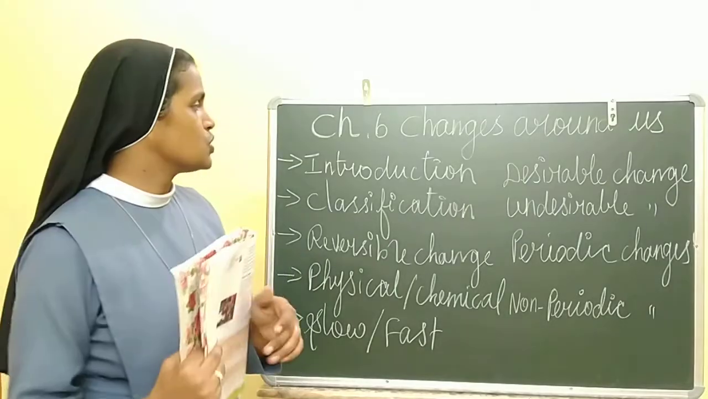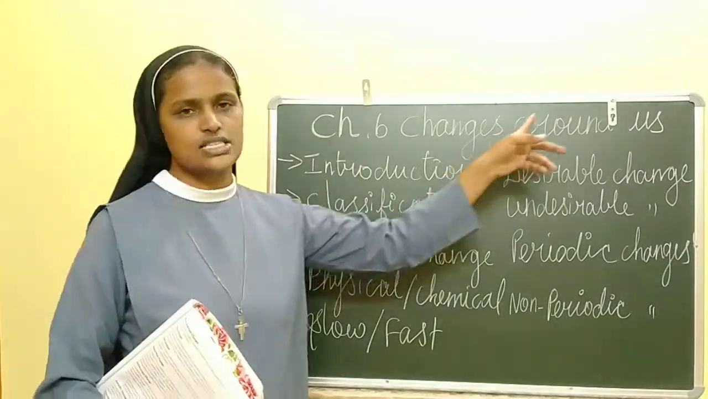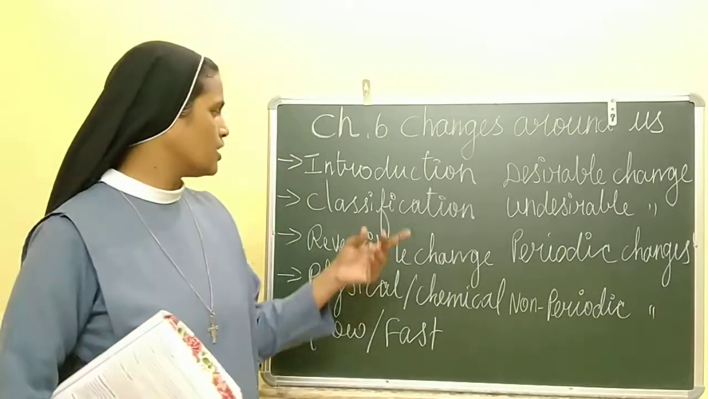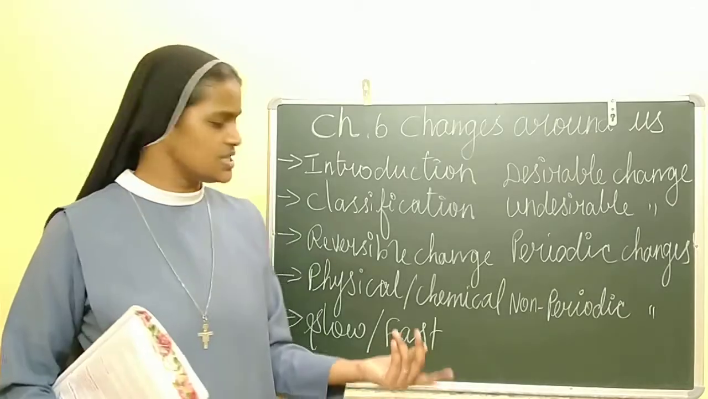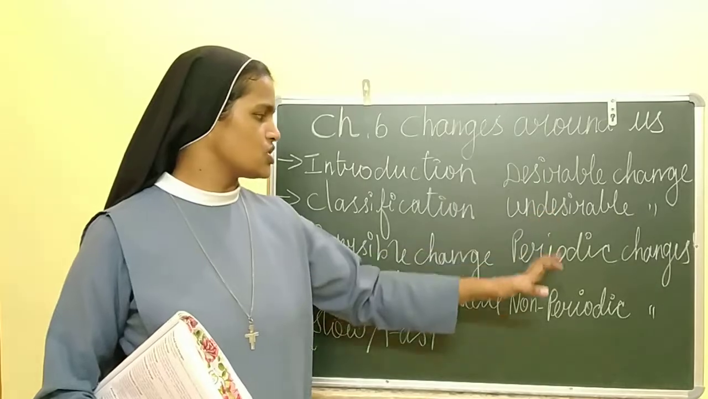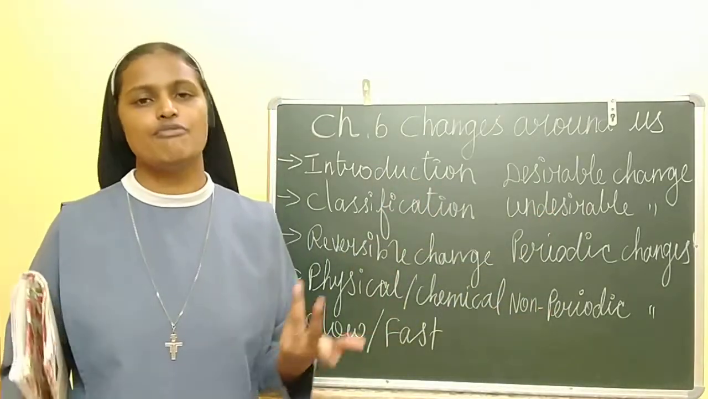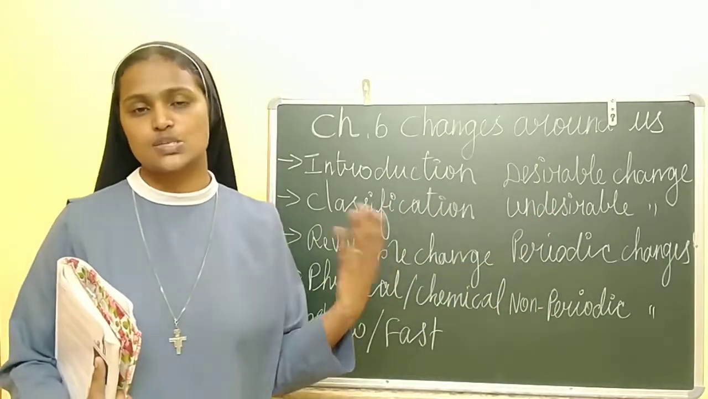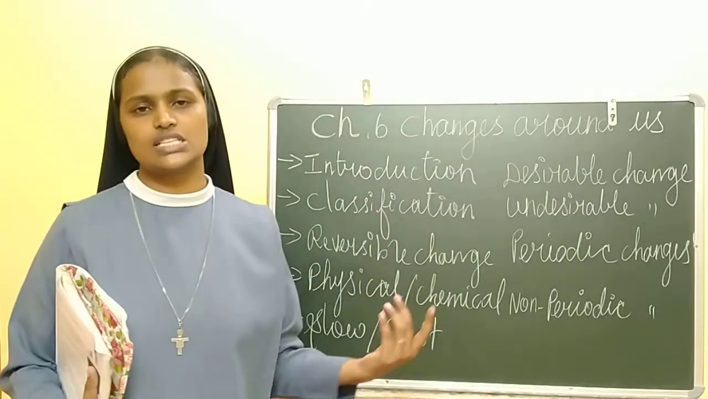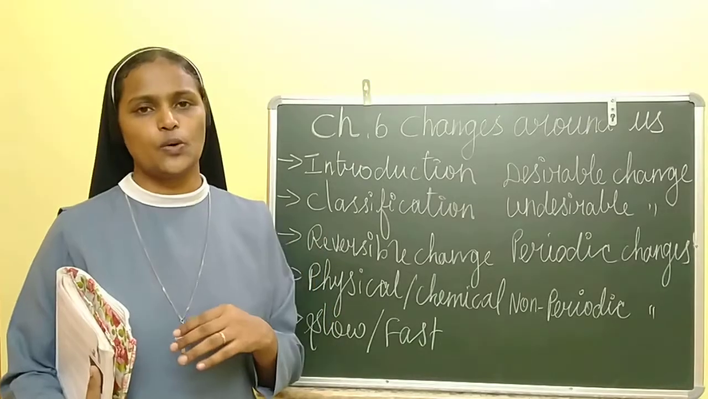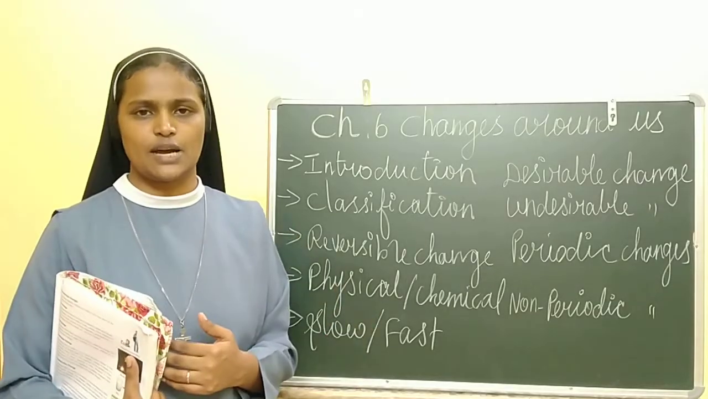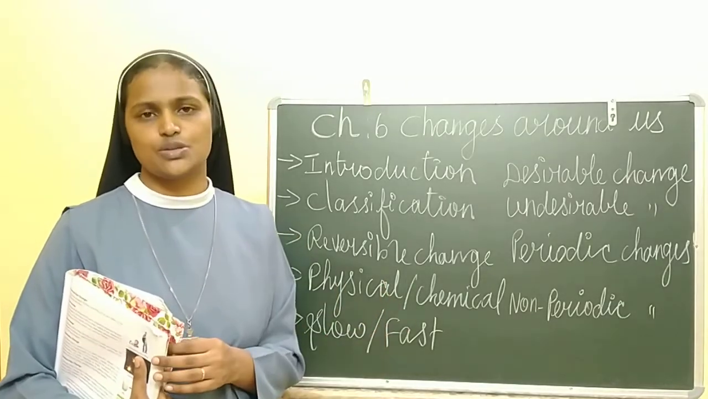So dear children, today we have seen chapter 6, changes around us. So what are the changes, what are the causes and what are the classifications of changes, and we have seen 10 kinds of changes and their definitions as well as their examples. So every day just go through all the examples, try to do it at home and learn it. Next class we will continue the remaining chapter. All the activities, try to do. Thank you.